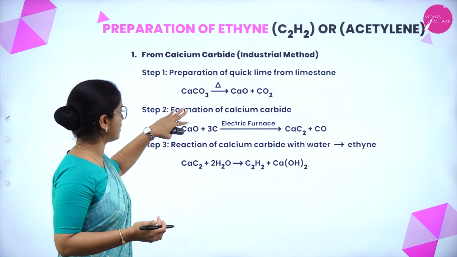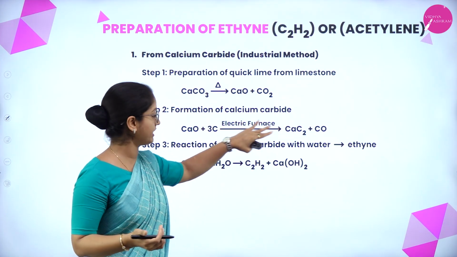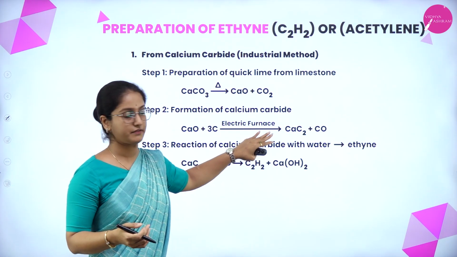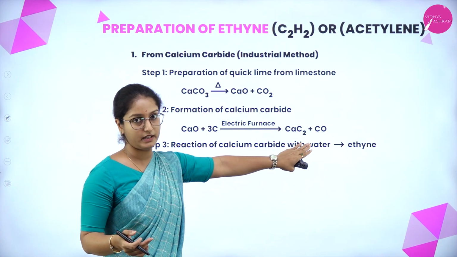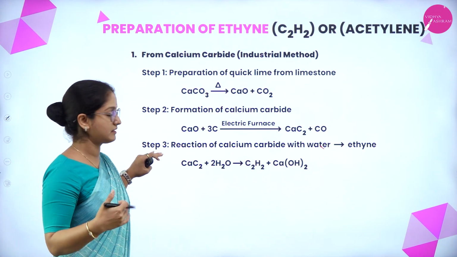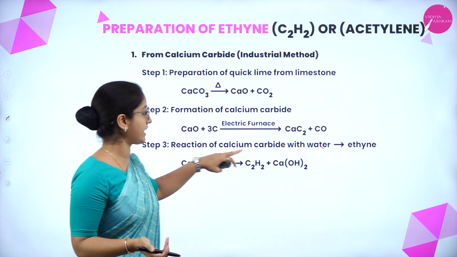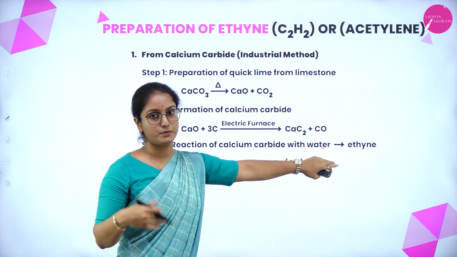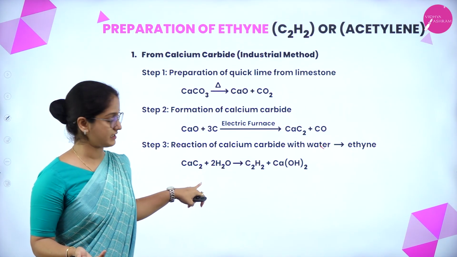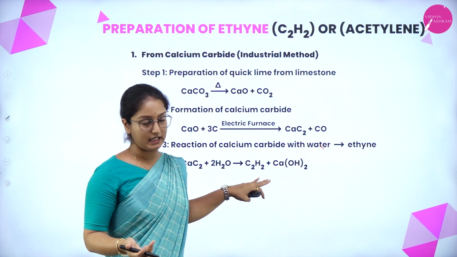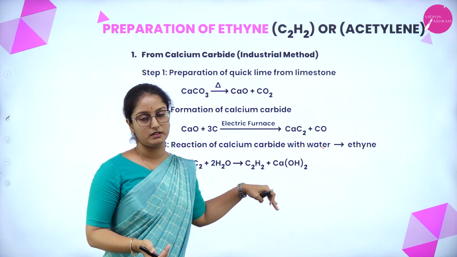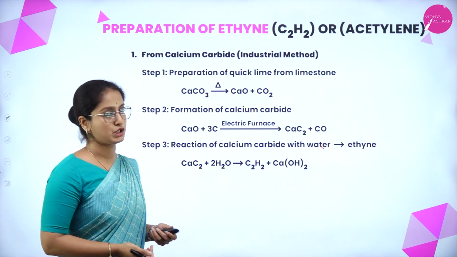The second step involves formation of calcium carbide. Calcium oxide, when it reacts with carbon in an electric furnace, gives calcium carbide plus carbon monoxide. The third step involves reaction of calcium carbide with water, which produces ethyne. The reaction is calcium carbide, CaC2, plus water, giving ethyne and calcium hydroxide. This is how ethyne is prepared using calcium carbide.